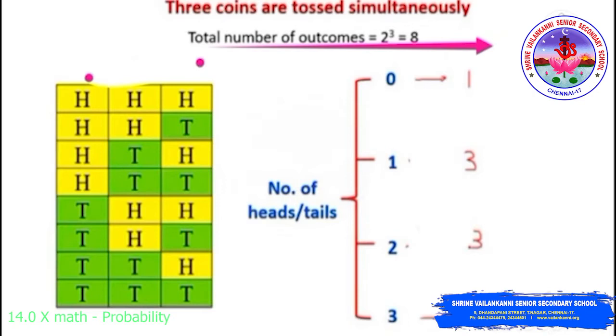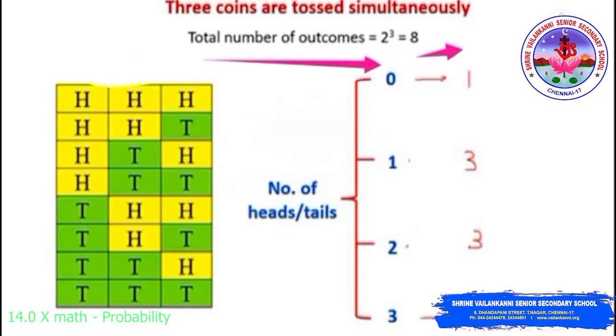I may be getting 3 heads, or 2 heads 1 tail, or head tail tail, or tail head head, tail head tail, tail tail head, or tail tail tail. So my total number of outcomes will be 8. Depending upon the event of getting a head or a tail, we can define the event of getting